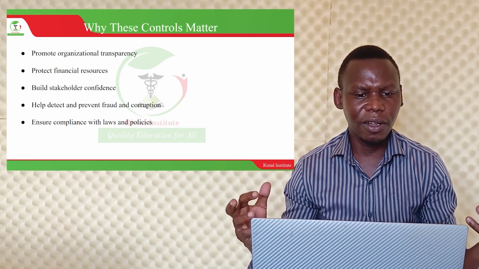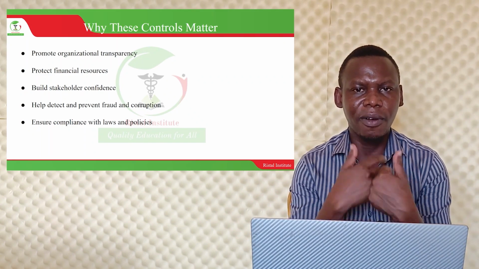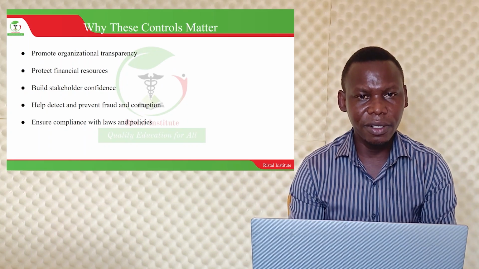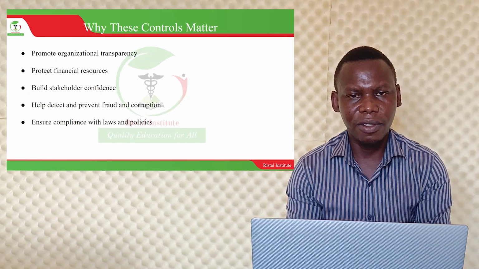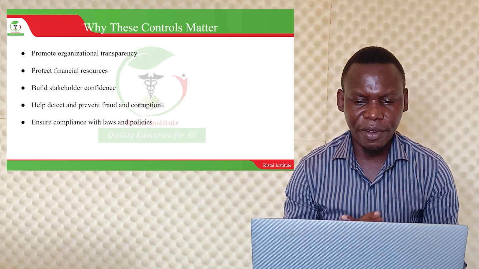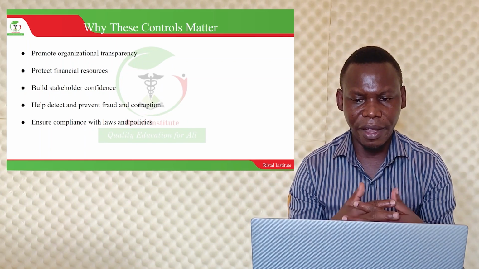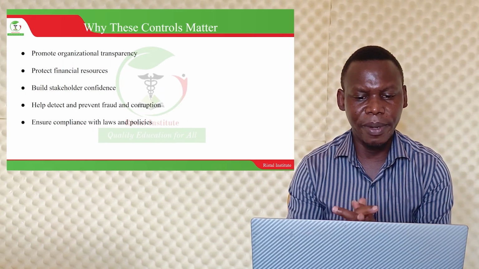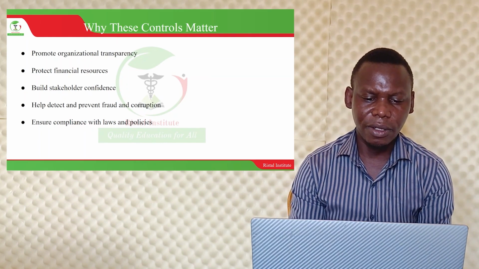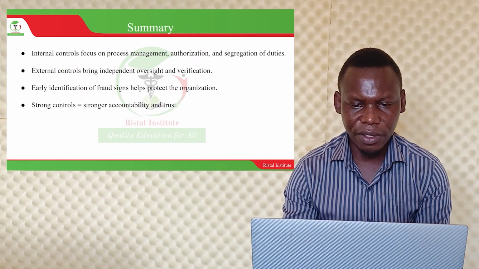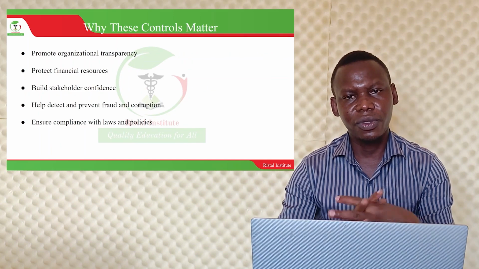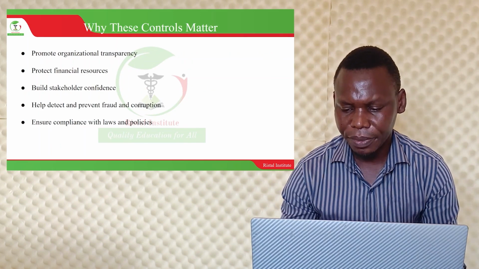It builds their confidence in the organization, because they know there is no fraud, there is no corruption. It also helps to detect and prevent fraud and corruption. Of course, when we have controls, it will help us to prevent fraud and corruption. Ensures compliance with laws and policies. Of course, we have anti-corruption laws, so it will help us to follow these laws.